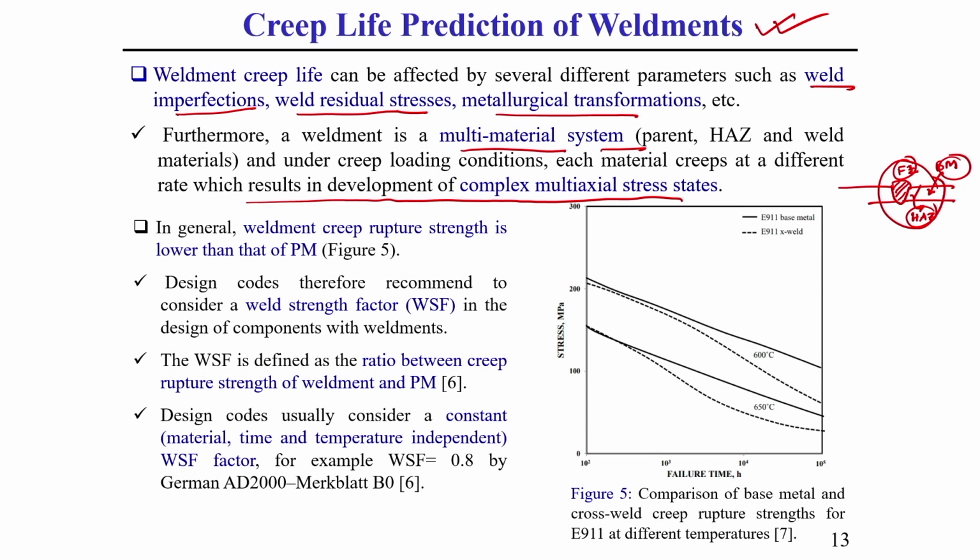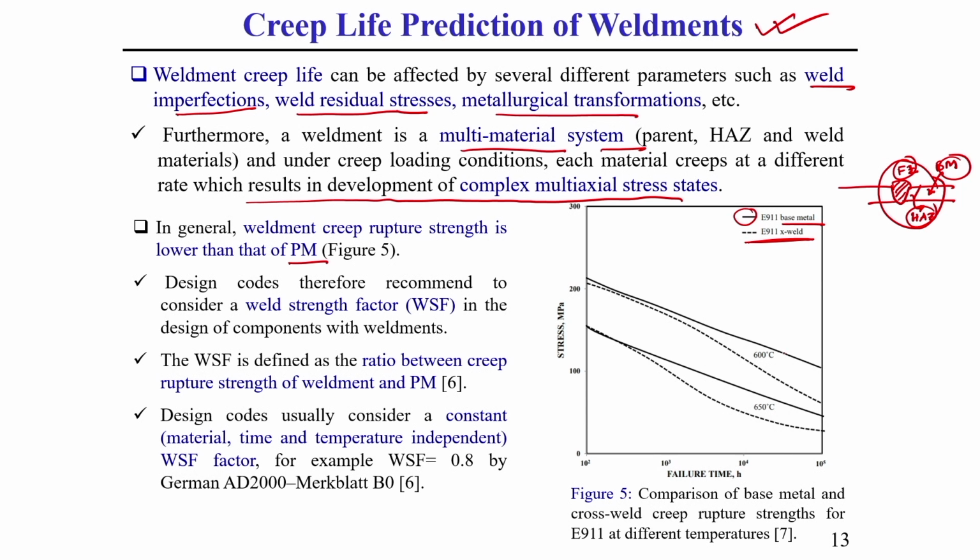One thing you should keep in mind, weldment creep rupture strength is generally lower than parent material. Here I have shown an example: this solid line represents the base material or parent material and this dotted line represents the weld sample.